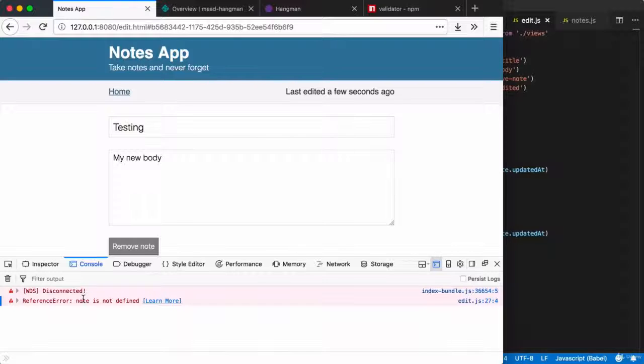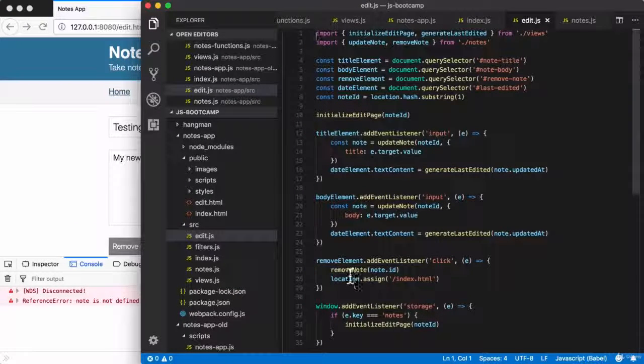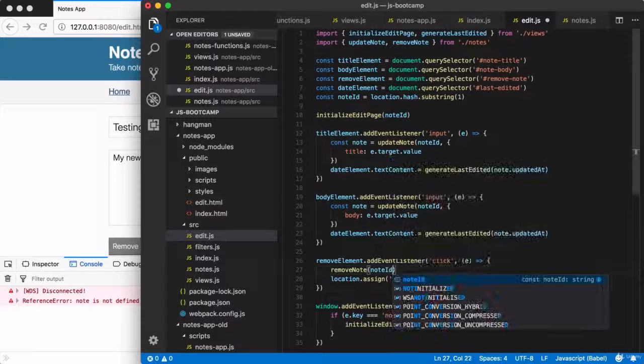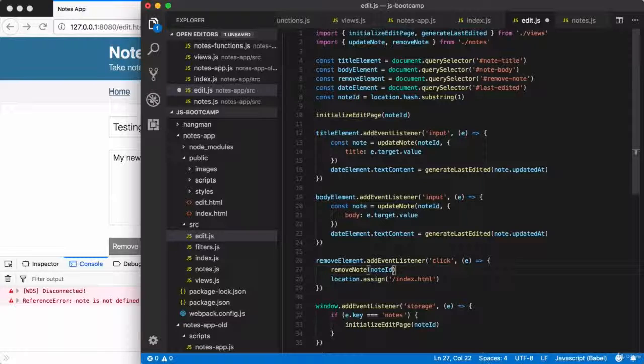So once again, we are running into a small issue. This time, it's on edit.js line 27. If I scroll to that, what's going wrong, I have remove note. It's expecting note.id. That no longer exists. This is from the old code. So clearly I know what I need to do. I just need to reference note.id, which is the new place this value is stored. So once again, we can go ahead and save things and see what happens.